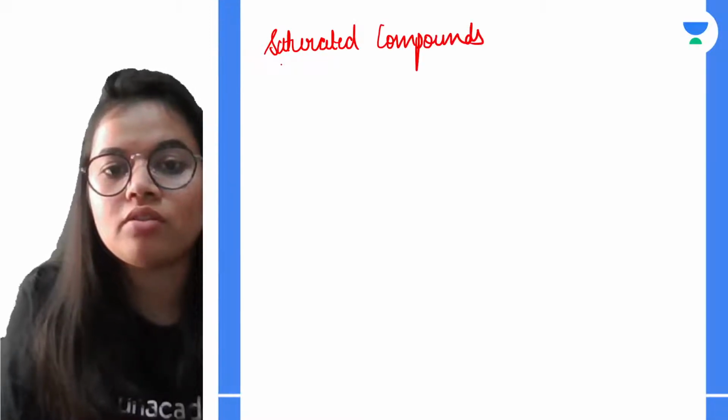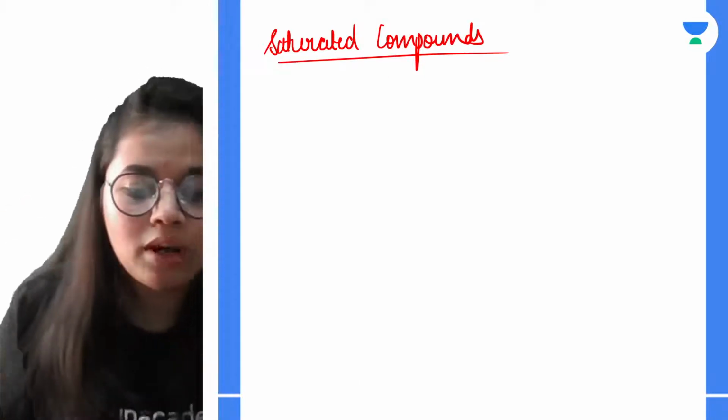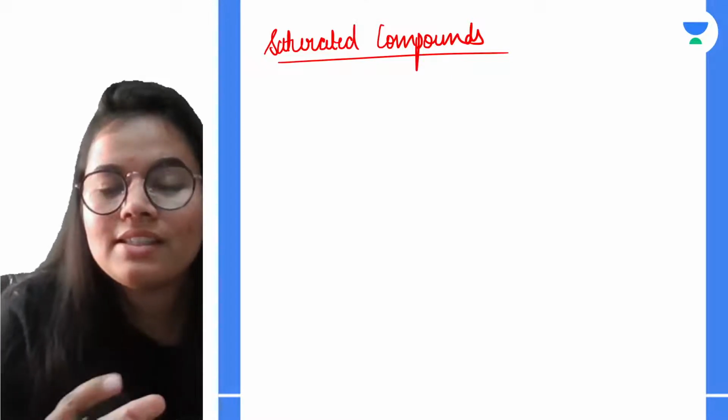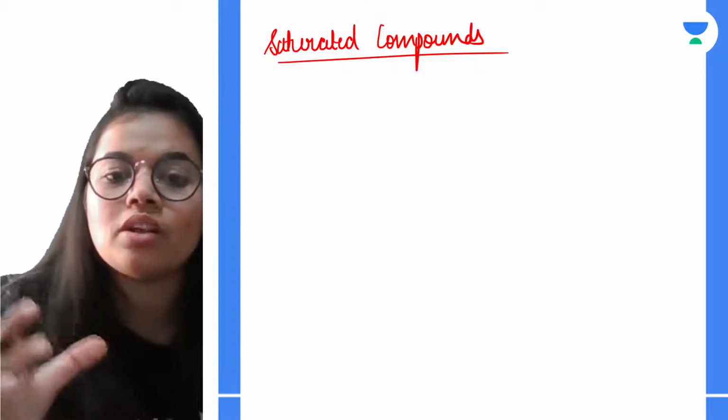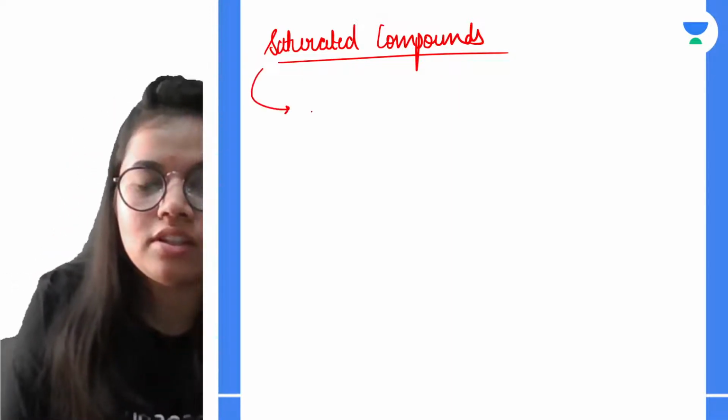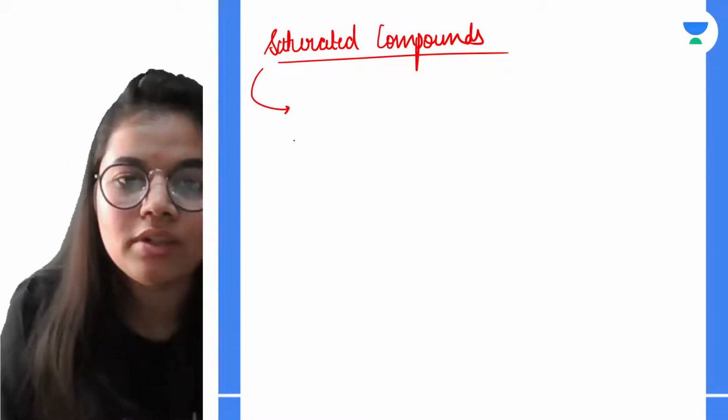Okay, if I talk about saturated compounds, ये वो compounds हैं जिनमें जो कार्बन है हमारा, उसकी जो वैलेंसी है, it's satisfied using only the single bond. Okay, so in the saturated compound, see what's the valency of carbon? It's 4.